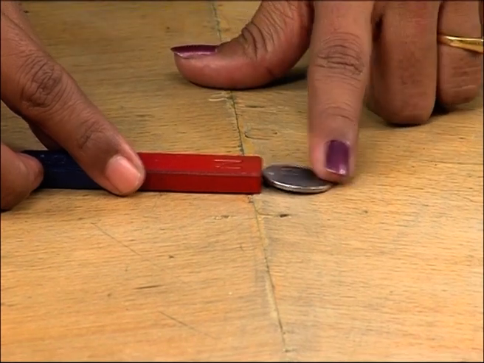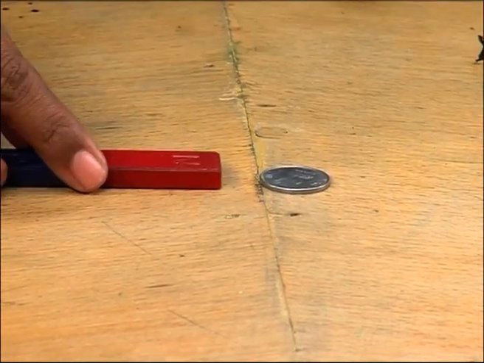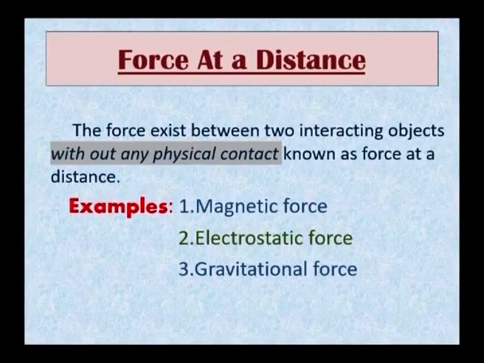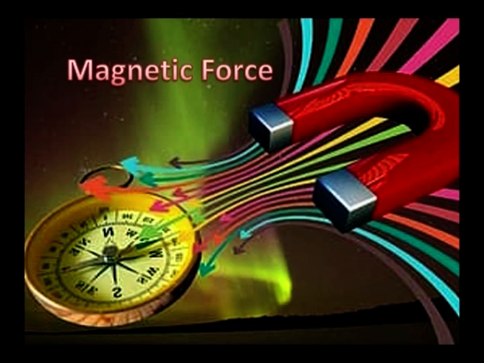It pulls the coin without any physical contact. So magnetic force is a best example for the force at a distance. Force at a distance are non-contact force. So the first example is, I have taken here magnetic force because you are very familiar with these magnets.